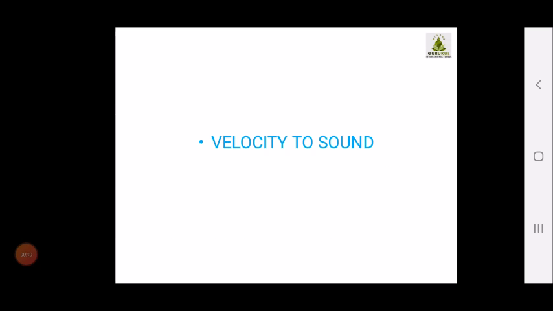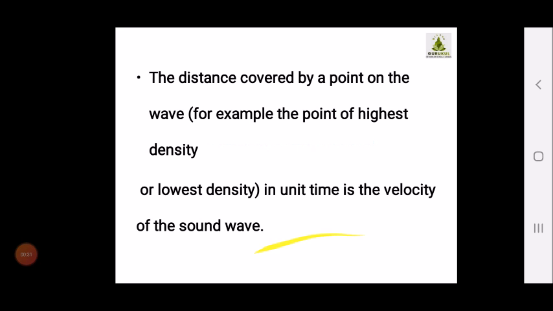Now children, we have to study about the velocity of sound. Children, in your previous chapter, laws of motion, we started with the definition of speed and velocity, and we studied the differences between speed and velocity. So by the time you reach this chapter, your concept about velocity is, I hope, much clearer. So now we are going to study about the velocity of sound.